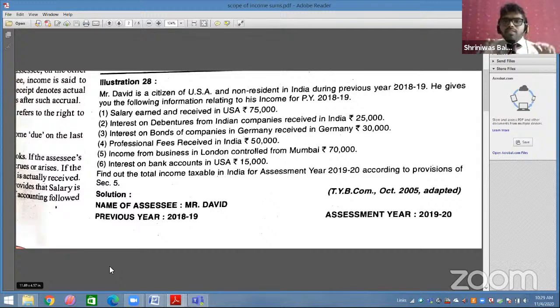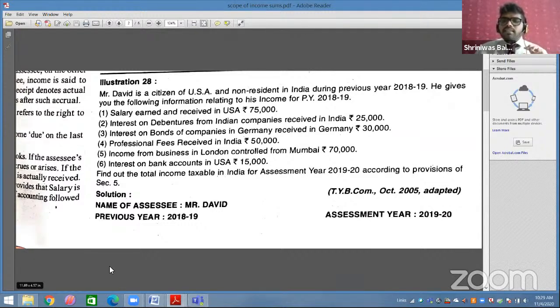But that company has been controlled from Mumbai. Mumbai means India. So this is foreign income because business is in London. Earned in London, received in London. So this is your foreign income, no doubt.